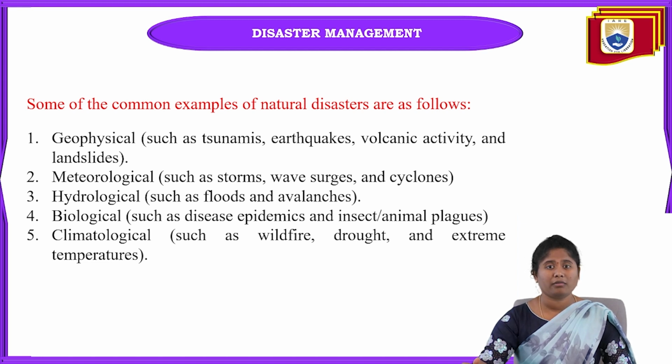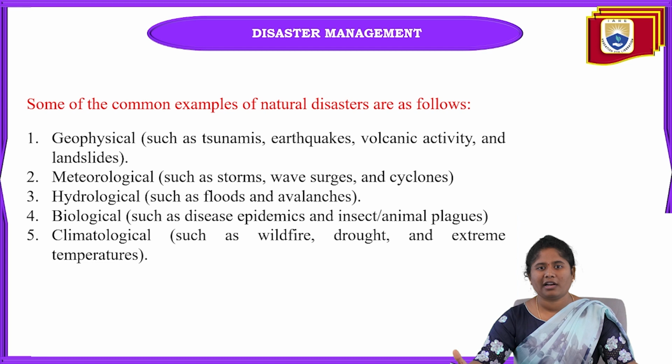Coming to the second one, that is meteorological. In this meteorological category, we can see storms, wave surges, and also cyclones. Cyclone means continuous rainfall. When continuous rainfall occurs, of course we can come up with a solution. We cannot go outside at that time, and we can easily save our properties and also our lives.